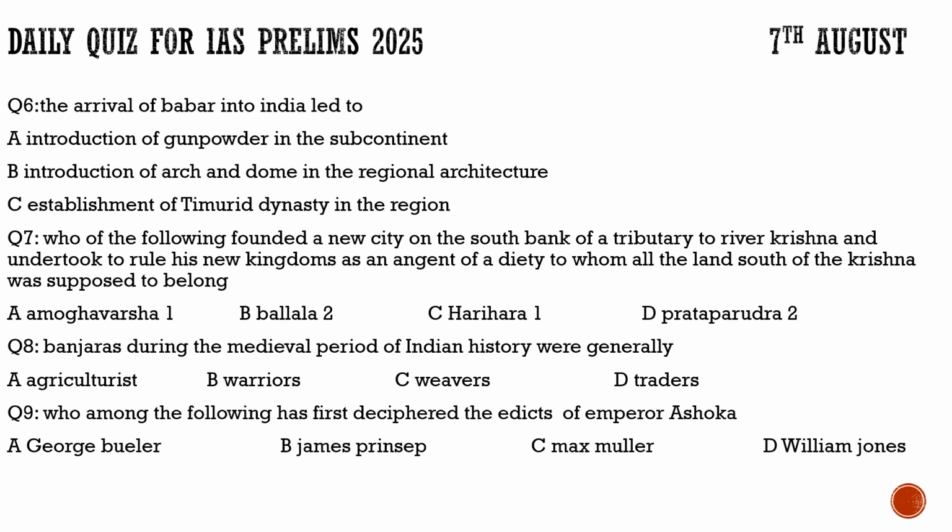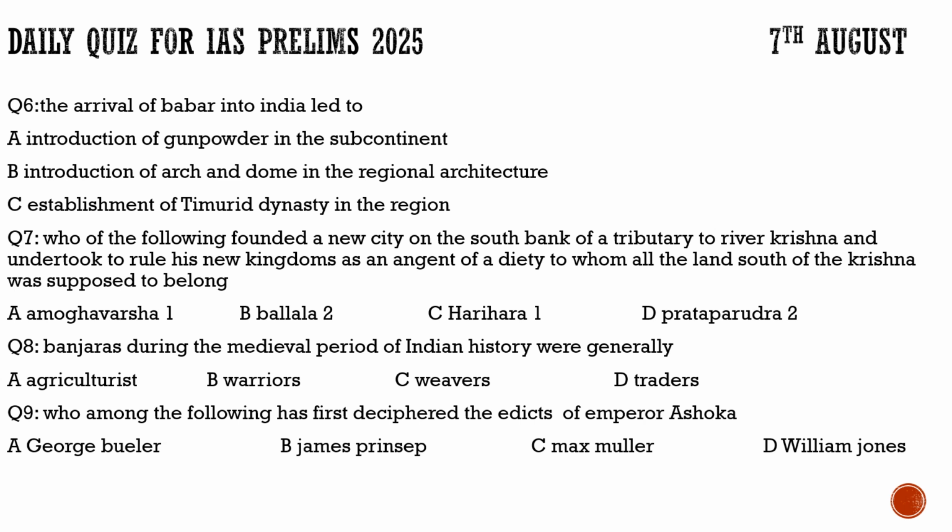Statement 3, establishment of Timurid dynasty in the region. 100% correct, because they draw their links to Timur and also to the Mongols, but they prefer to be called the Timurid dynasty because he was much better than the Mongols. So for question number 6, the correct option is option C, which is establishment of Timurid dynasty in the region.